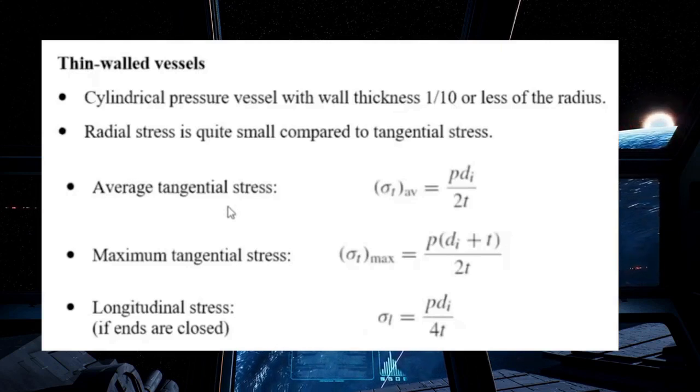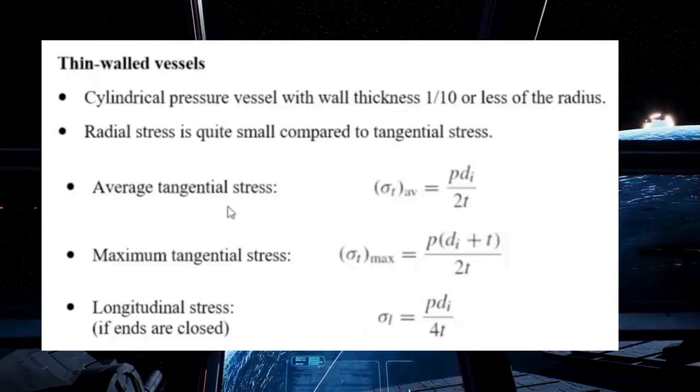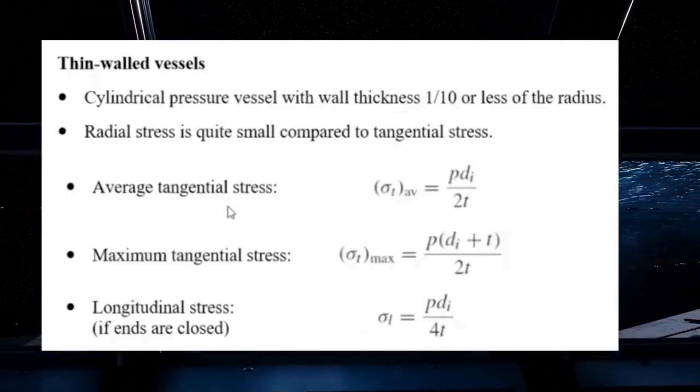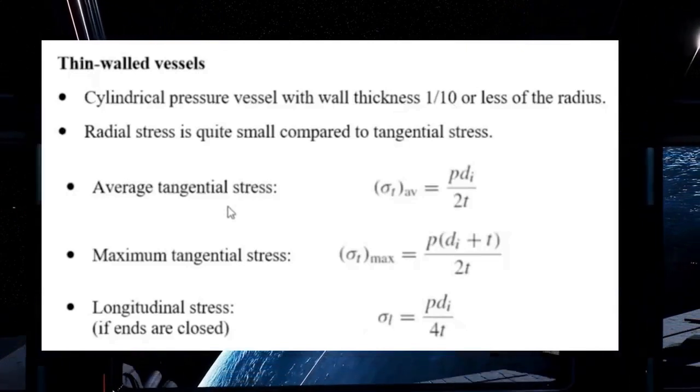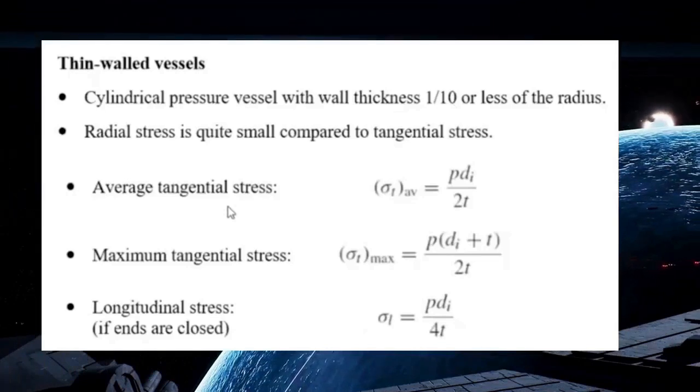And by using this equation, we can calculate the average tangential stress regardless of the wall thickness. And for a thin-walled vessel, we can also perform an approximation to determine the maximum tangential stress. In this case, sigma t max, which represents the maximum tangential stress, is equal to P times (di plus T) divided by 2T. Here, di plus T represents the average diameter.